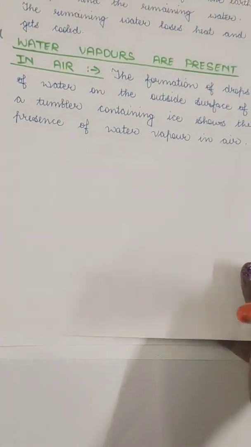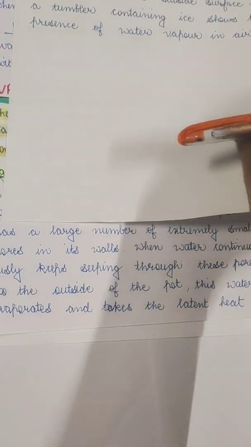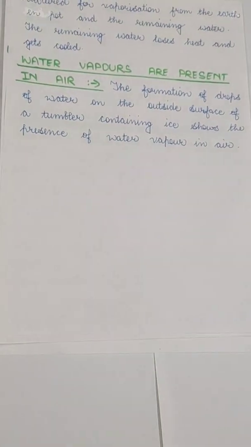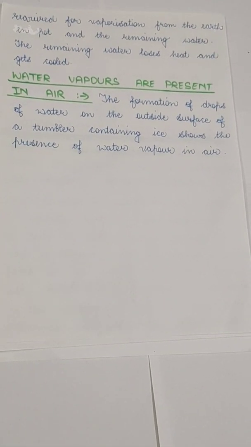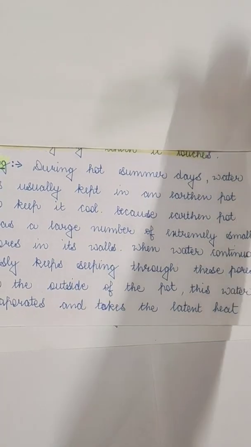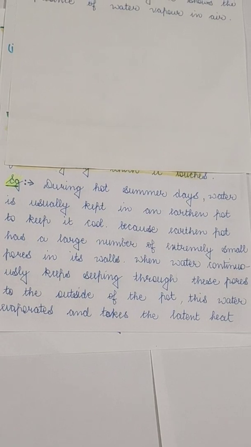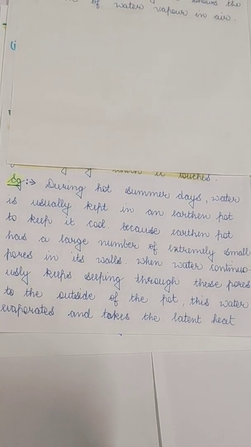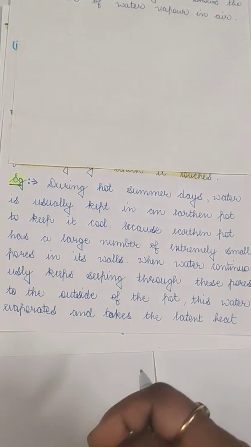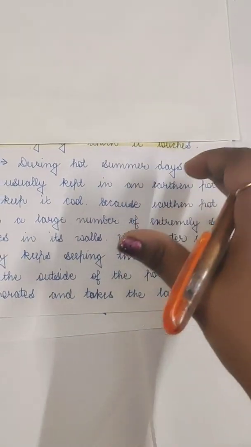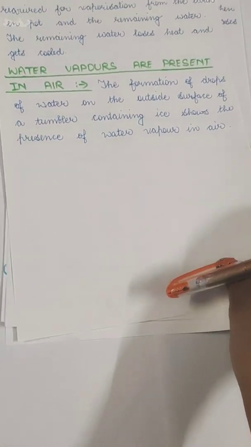Now the topic was, this water evaporates and takes the latent heat required for vaporization from the earthen pot and the remaining water. So the water loses its heat and gets cooled. So once again, I would like to tell you that during these hot summer days, when we keep water in an earthen pot, the water comes out from the pores of the earthen pot. Since the atmosphere is hot, the water gets vaporized by taking the heat from the earthen pot, due to which the temperature of the water decreases and the water becomes cool. So this is how evaporation causes cooling.